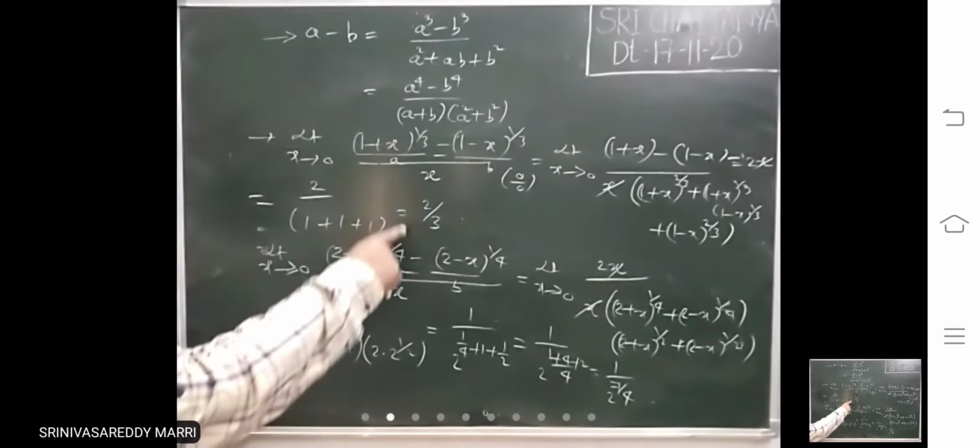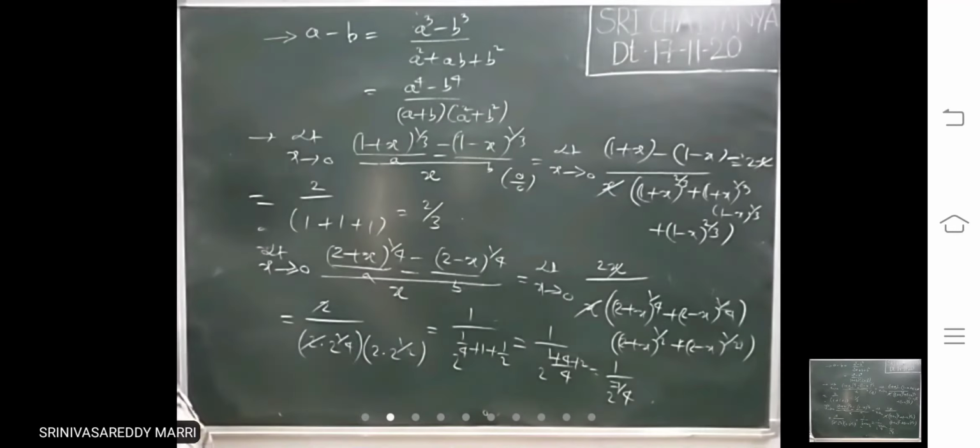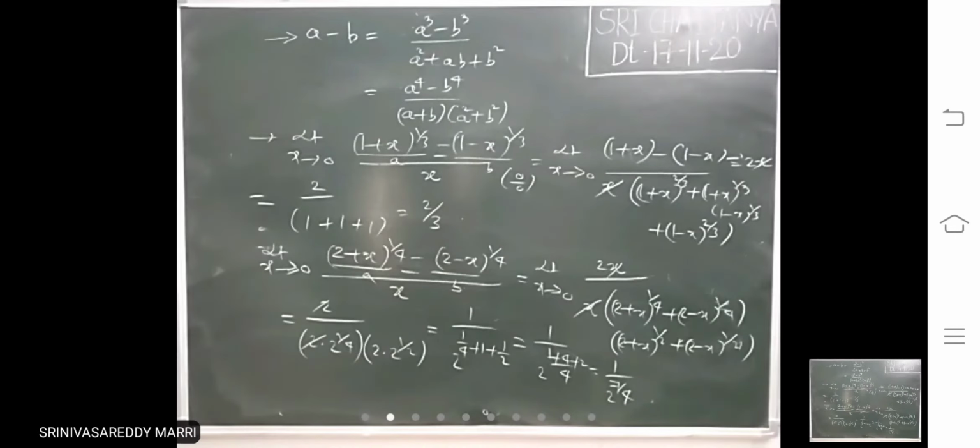If power 1 by 3 is there, use this; if a square root is there, rationalize as in the previous problem. Multiply with the plus and minus forms in both numerator and denominator. These are very important relations.